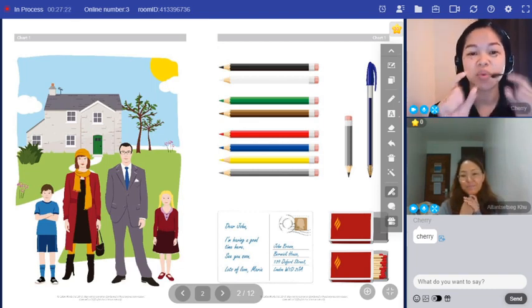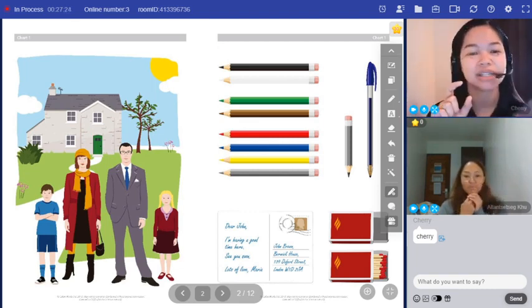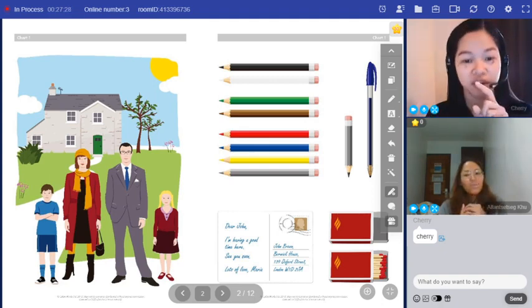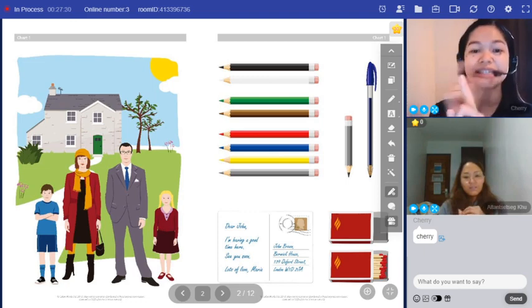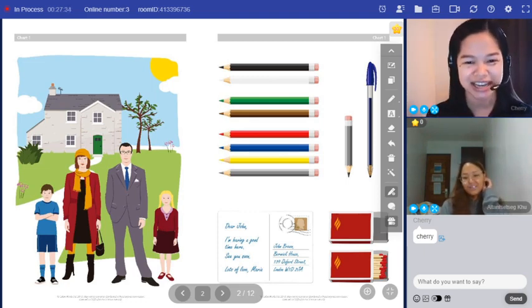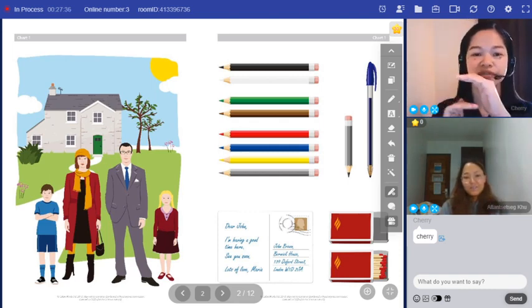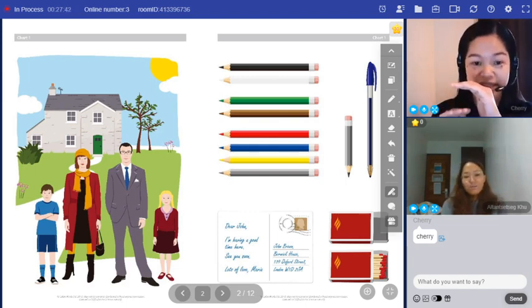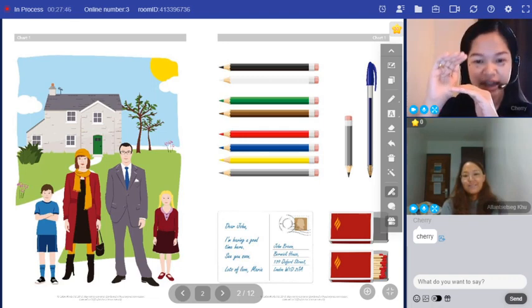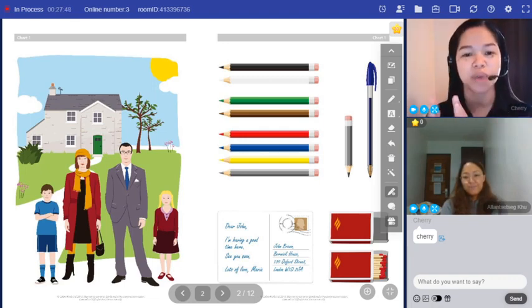Is Greece west of Italy? No, Greece isn't west of Italy. It's east of Italy. Is Paris in the south of France? No, Paris isn't in the south of France. It's in the north of France. Good.